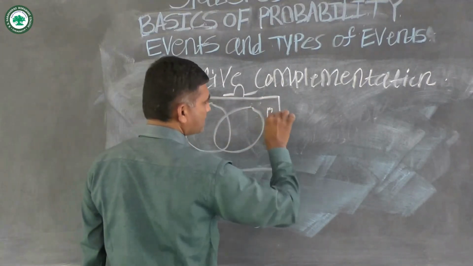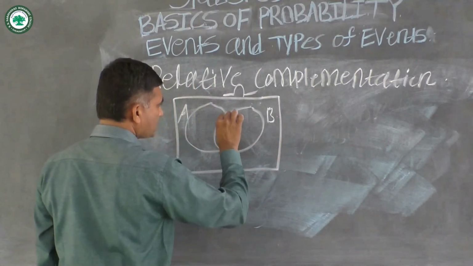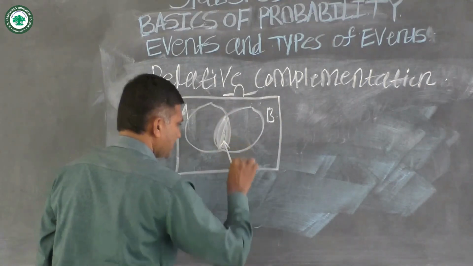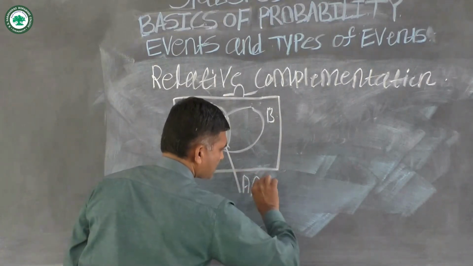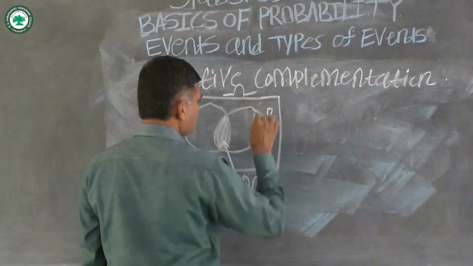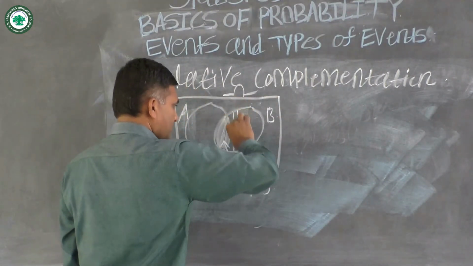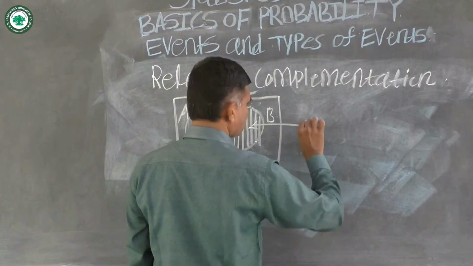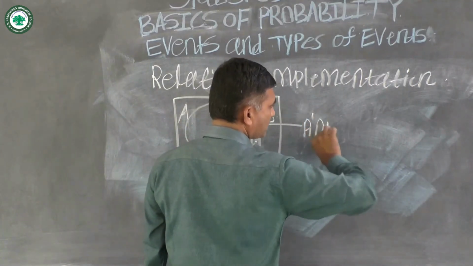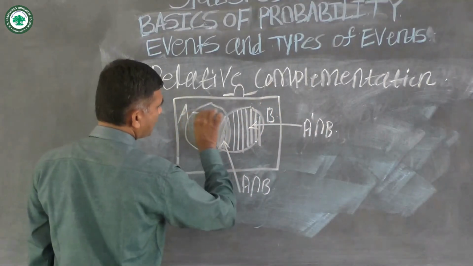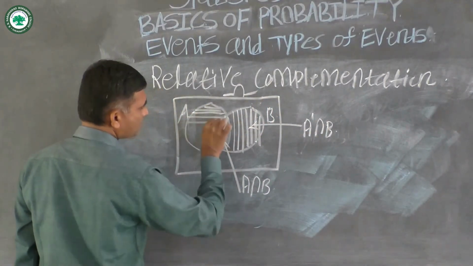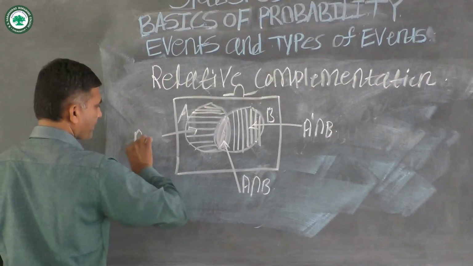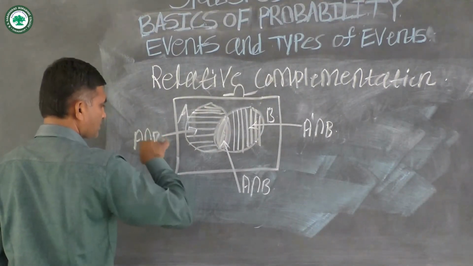This is event A, this is event B. The common region between events A and B is denoted by A intersection B. Then this region is denoted by A dash intersection B, and the remaining part, this shaded region, is denoted by A intersection B dash.